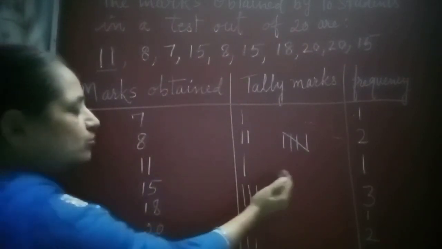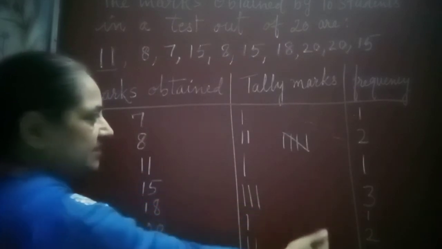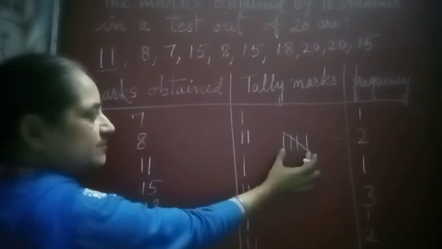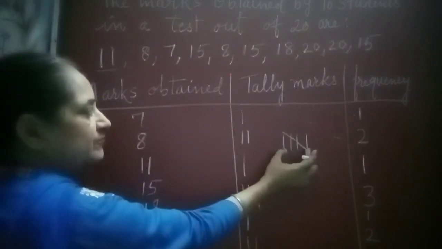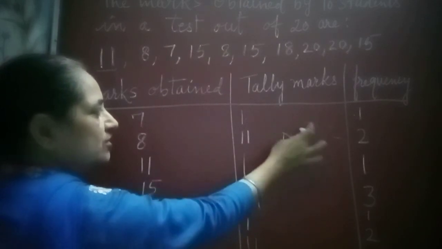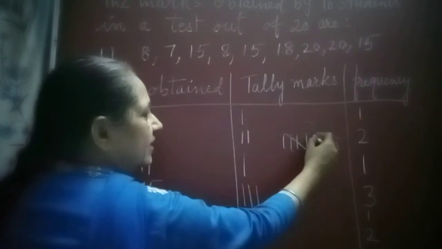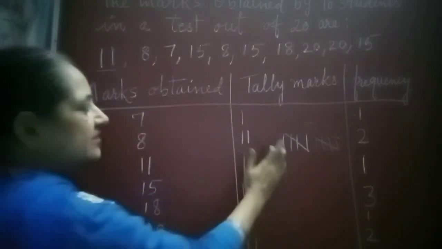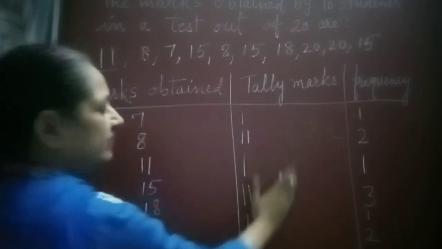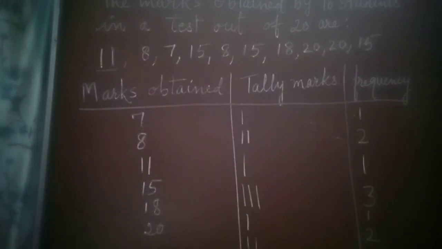It is easy to count if the number of bars increases in the column and goes beyond 4, so the fifth line will be a diagonal line to make a group of 5. Groups of 5 can be counted easily, and this process is easier than the previous one, and it is also time saving.